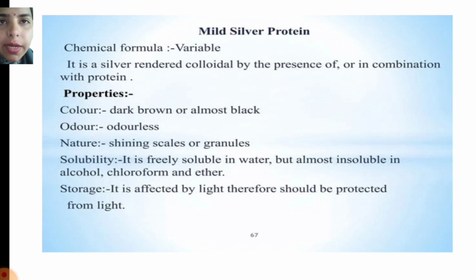In today's class, I discuss mild silver protein. That is a topical agent. Its chemical formula is variable. It is silver rendered colloidal by the presence of, or in combination with, protein.